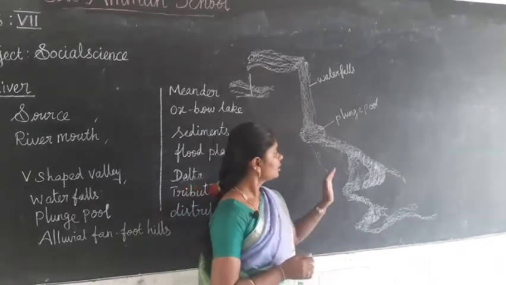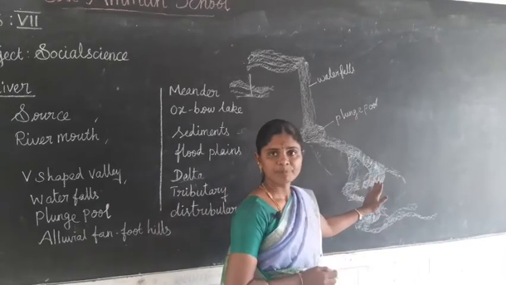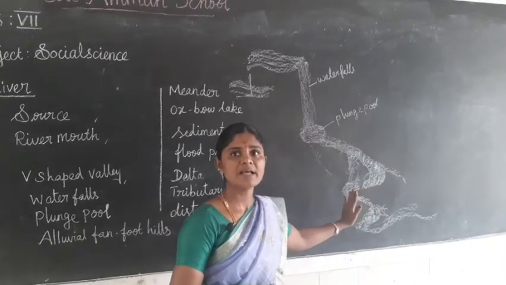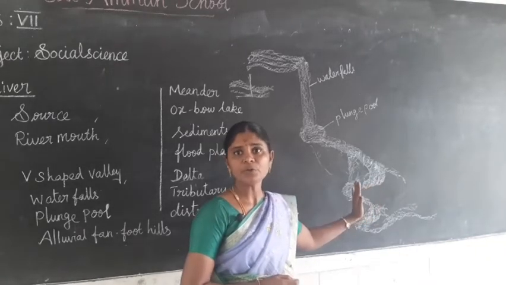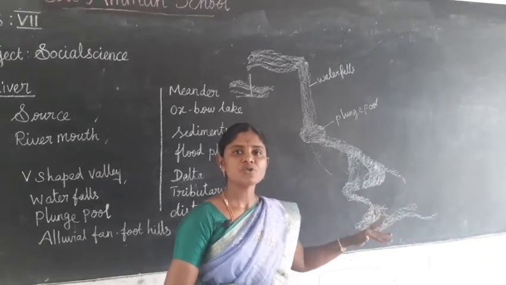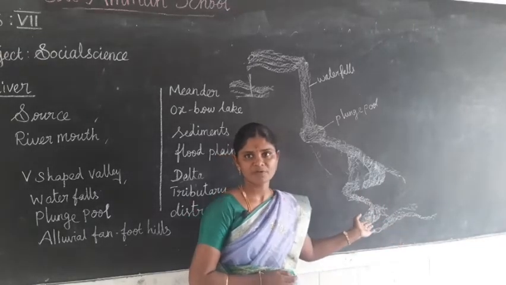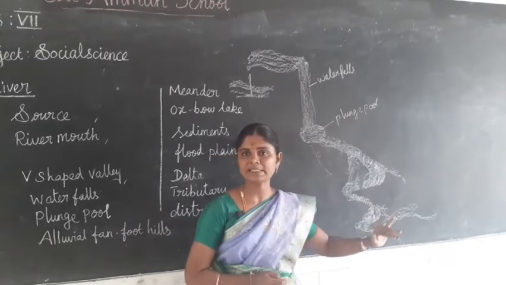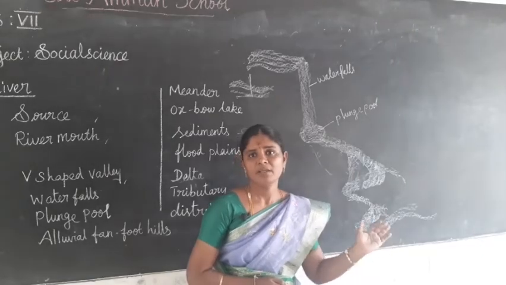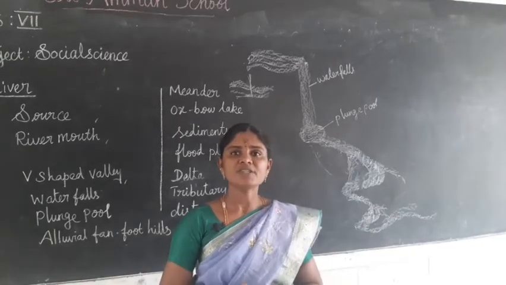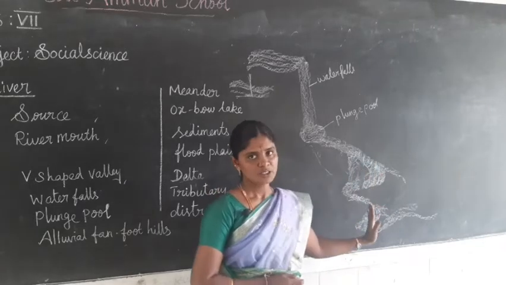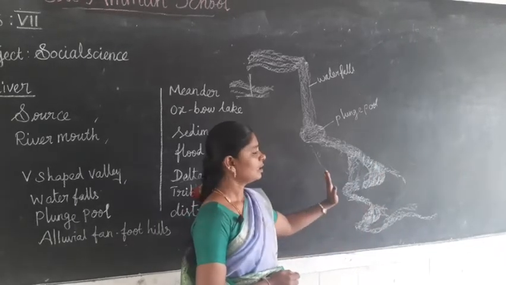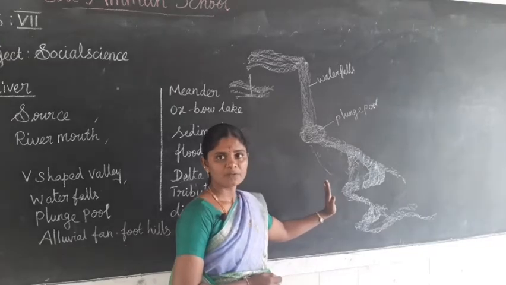Due to continuous erosion and deposition along the sides of the meanders, the banks of the meanders get closer again, and the flow of the water will stop.